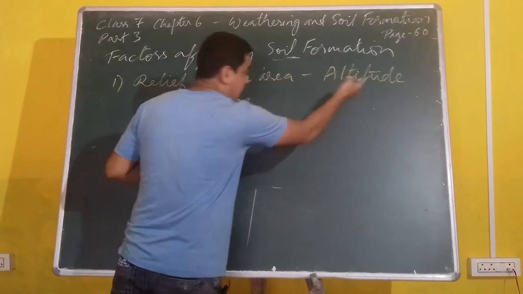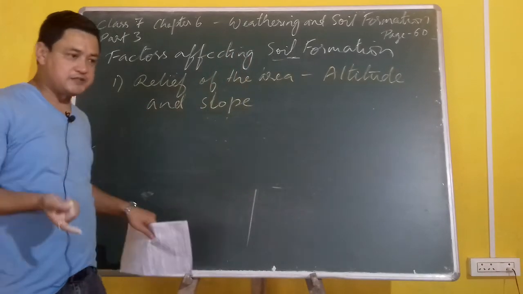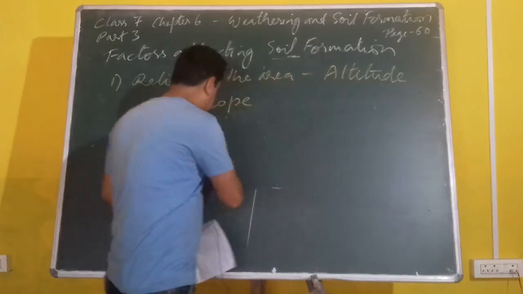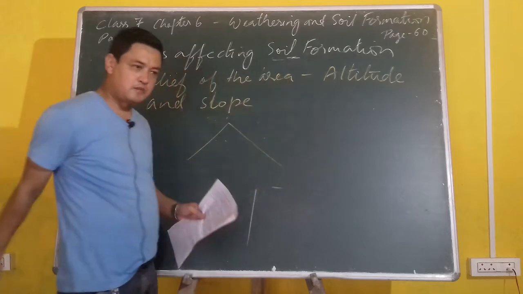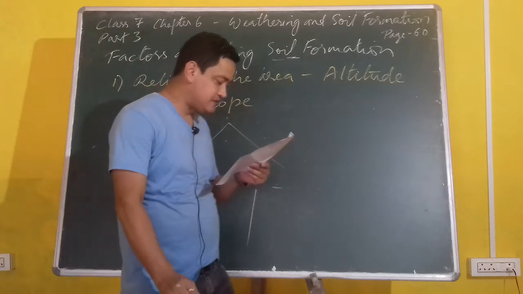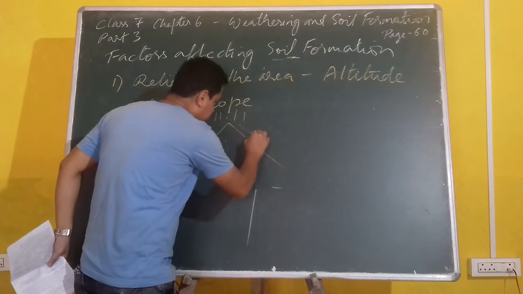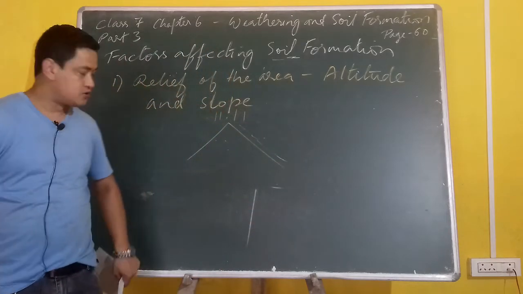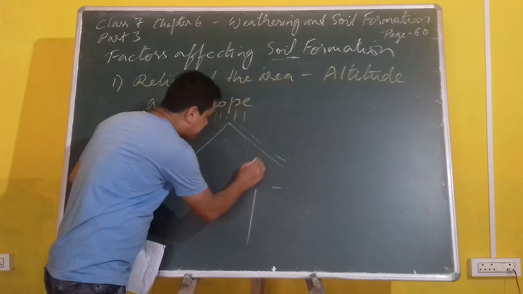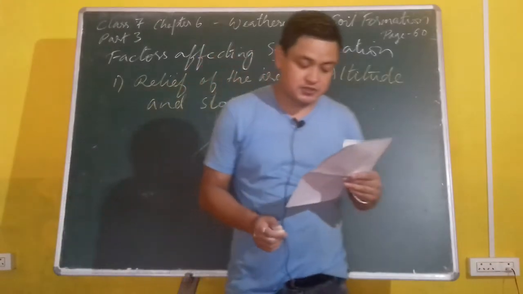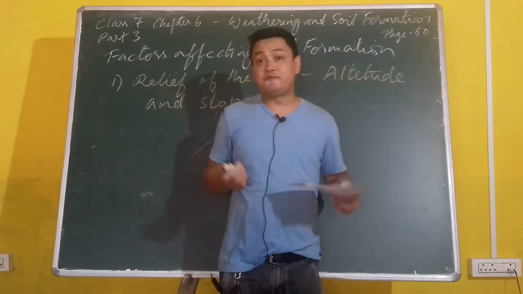Now, altitude means height, whereas slope means gradient, because it's a non-flat area of the earth where you have a slope. When you have a slope, it determines the drainage in the soil. When there is rainfall, it gets washed away. Do you think the water will be retained inside the mountains and hills? So it defines the drainage system in the soil as well as the accumulation of soil.